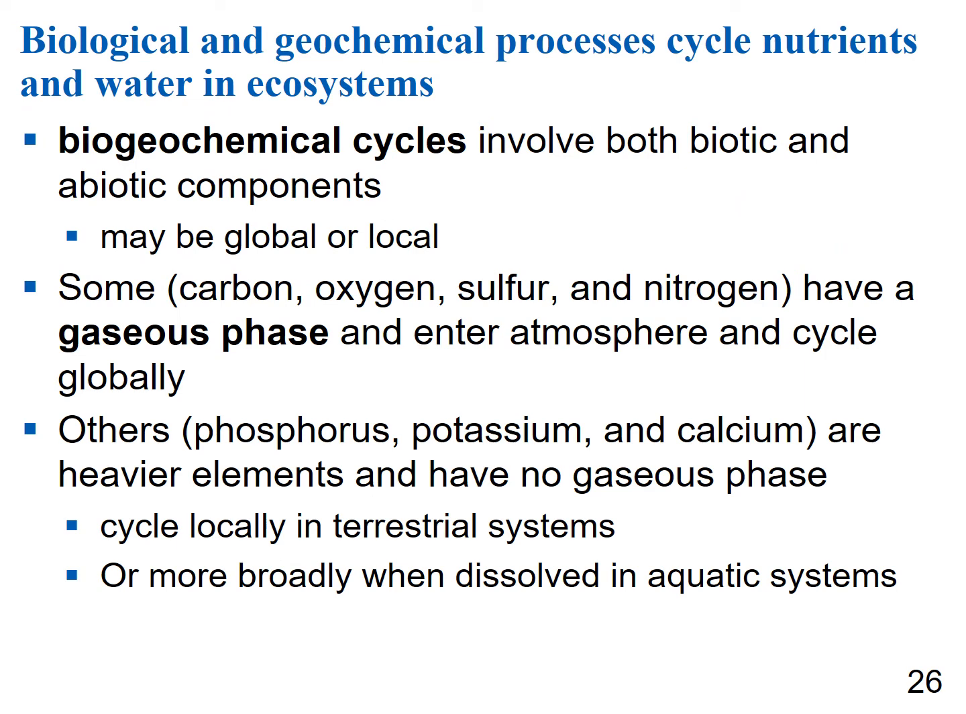Biogeochemical cycles have both biotic and abiotic, so living and non-living components, and these cycles can either be global or local. Some cycles, like carbon and oxygen and sulfur and nitrogen, have a gaseous phase and enter the atmosphere and then cycle globally, while others, like phosphorus, potassium, and calcium, are heavier, so they don't have a gaseous phase, and they cycle locally in terrestrial ecosystems, but more broadly when they're dissolved in aquatic systems.